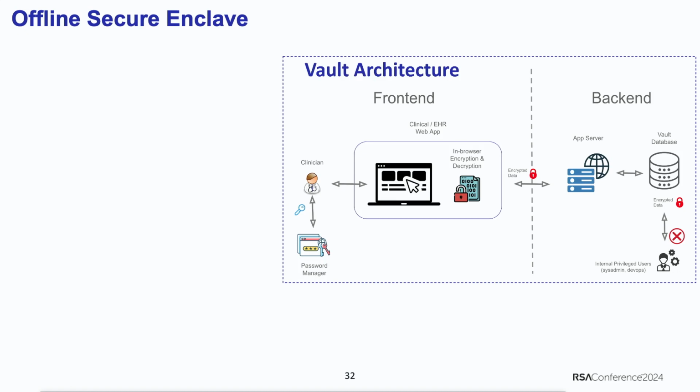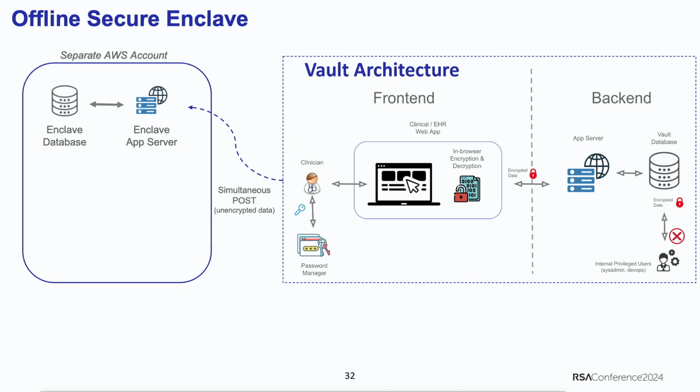This is the slide from a couple of slides ago, the Vault architecture. Clinicians are working on the EHR app, everything is working fine, but we had to have a separate copy of the data. So how do we do that? We have a separate account, a separate system we call the secure enclave, where every time the clinician saves data, it also posts to the secondary system, the secure enclave.